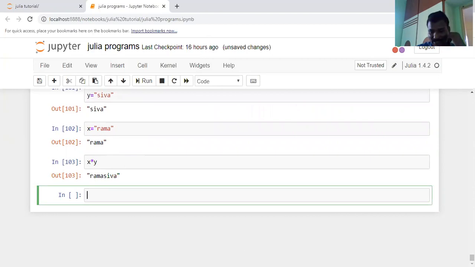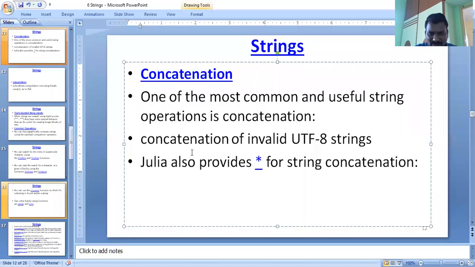Here there is another way of concatenating two strings. What is that way? The string function, where you create the empty string. For example, that value is represented as the empty string. This is another way for concatenation of two strings. Another important point is that concatenation applies to invalid UTF strings. Julia also provides a star for string concatenation.